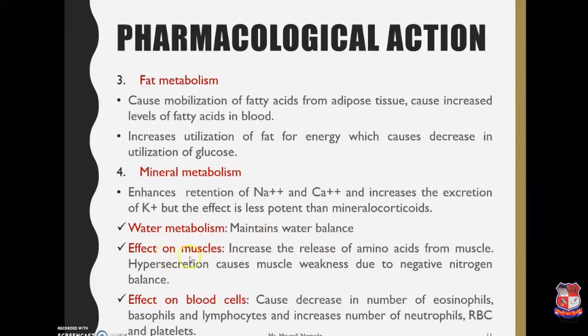Effect on muscles: it increases the release of amino acids from the muscles. Hypersecretion causes muscle weakness due to negative nitrogen balance. Effect on blood cells: it causes decrease in the number of RBCs, basophils, lymphocytes, and increases the number of neutrophils, RBCs, and platelets.